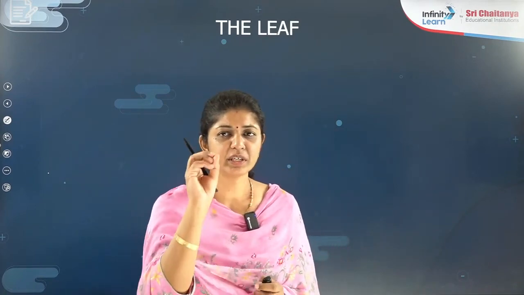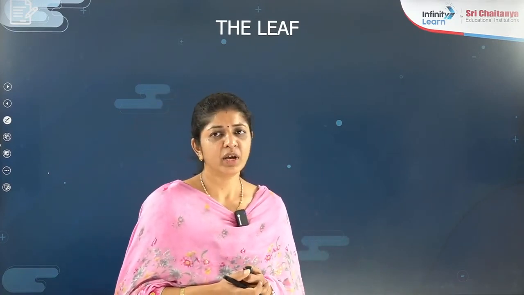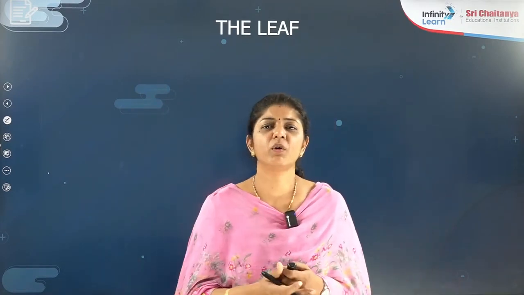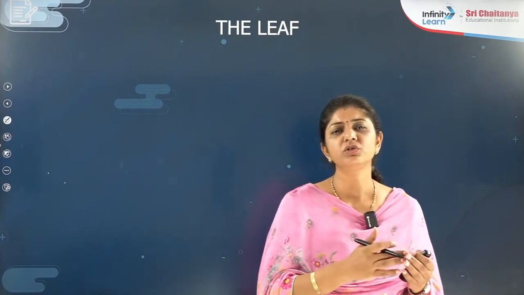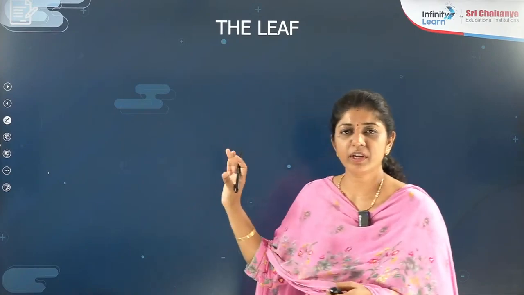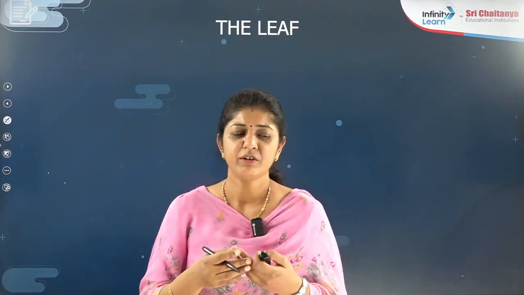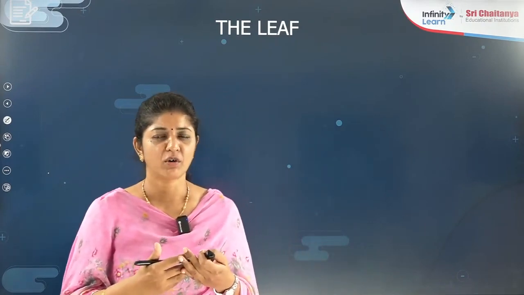You call those dividing cells the apical meristem, right? I will write all the details on the board, but right now the origin is a little bit more complex as compared to what we discussed in the root and shoot. In context of the root the origin is the radicle, in context of the shoot the origin is the plumule. Now the general features of the leaf I am trying to give you, but sometimes botany is like that, you learn it more by pictures, by the concept given over there, and sometimes by mnemonics.